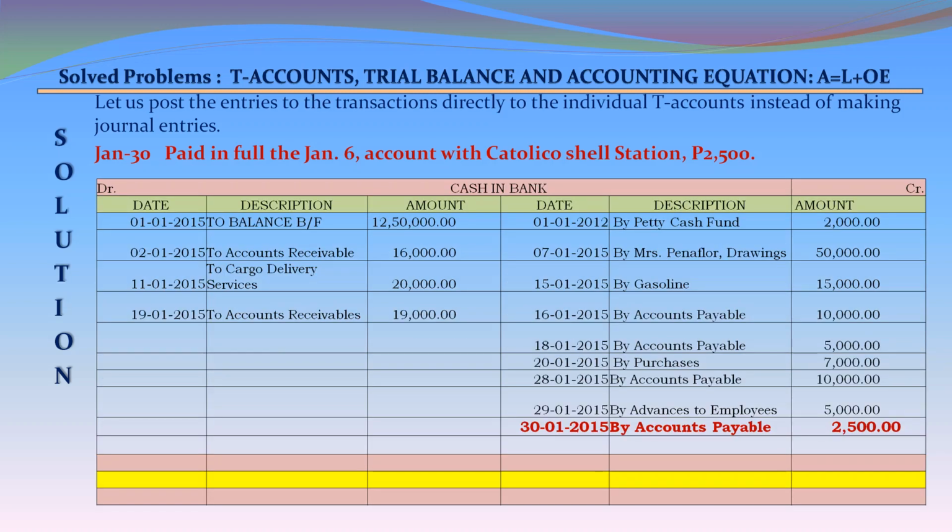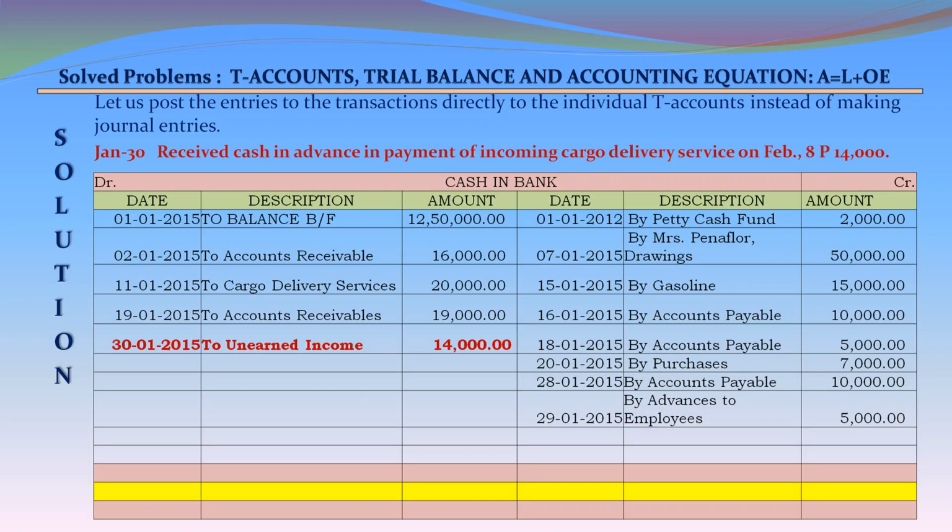January 30, cash in bank account January 30 2015 by accounts payable 2,500 credit. January 30, received cash in advance in payment of incoming cargo delivery service on February 8, 14,000.